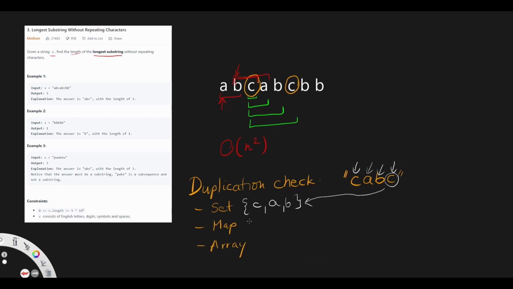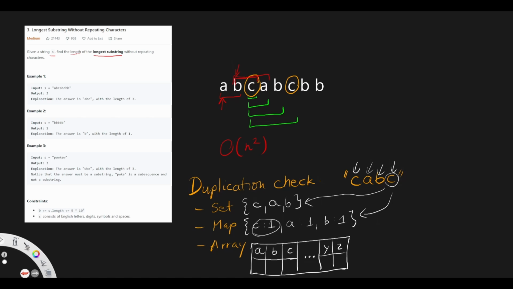The approach is very similar with the map. We take C, we put C in it with the occurrence of 1, and we take A, we put A in it with the occurrence of 1, B with the occurrence of 1. And then we see that there is a C already in it with the occurrence of 1, so there is a duplication.